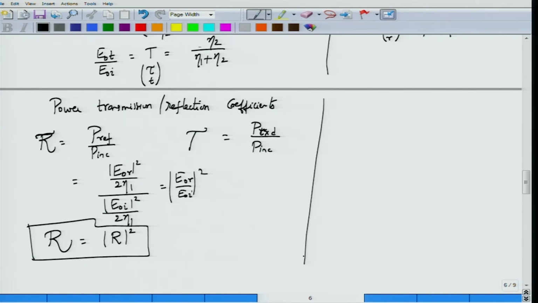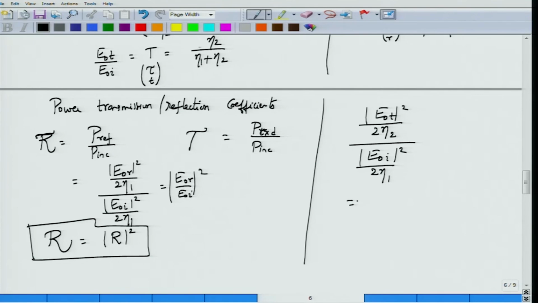What about now the transmittance, the transmitted power to incident power? Well, what would be the power transmitted? Power transmitted would be |E0T|² by 2 eta 2, because this is in the second medium, divided by incident power |E0I|² by 2 eta 1.